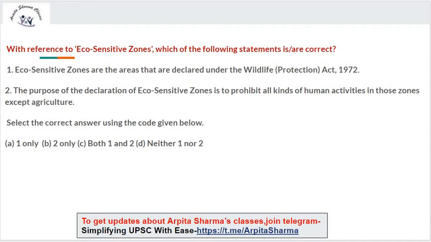Third question. With reference to eco-sensitive zones, which of the following statements is or are correct? Eco-sensitive zones are the areas that are declared under the Wildlife Protection Act 1972. Second statement: the purpose of the declaration of eco-sensitive zones is to prohibit all kinds of human activities in those zones except agriculture. Select the correct answer using the code given below. A. 1 only, B. 2 only, C. both 1 and 2, and D. neither 1 nor 2.